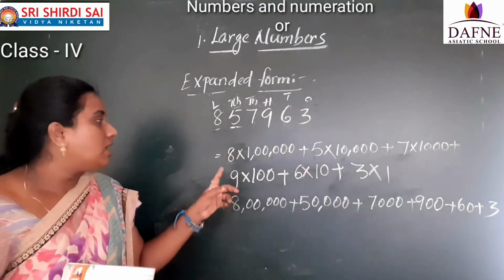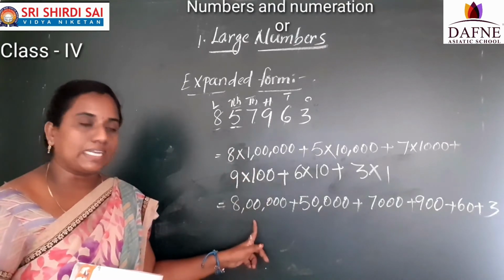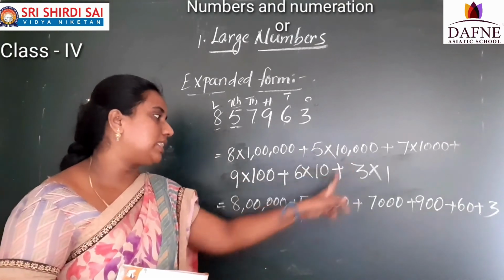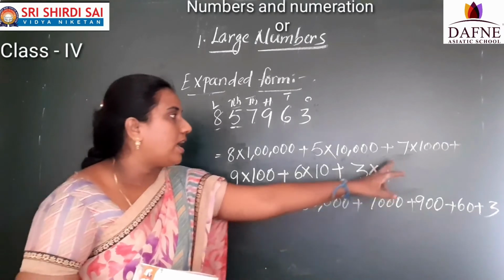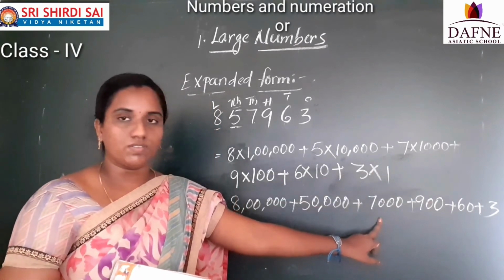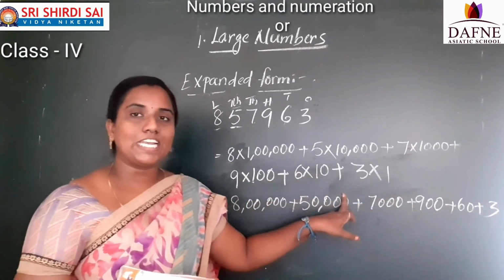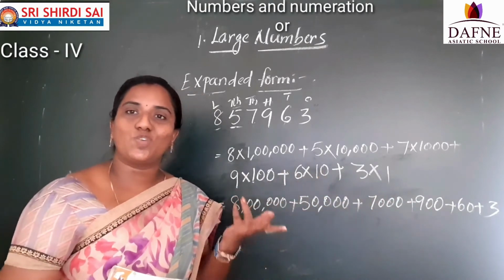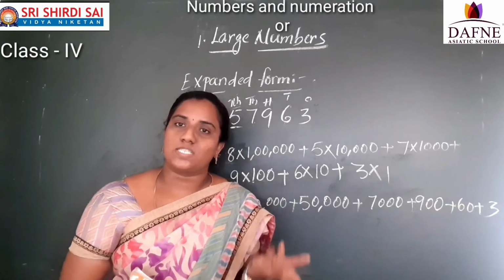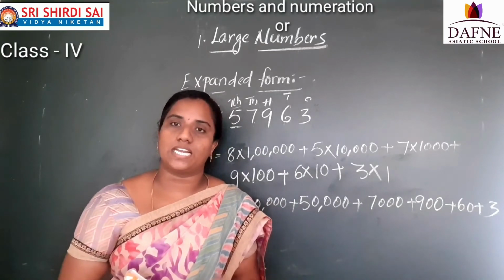Then the product: 8 lakhs, 50,000, 7,000, 900, 60 and 3. So this is the expanded form. For any number you can write it.